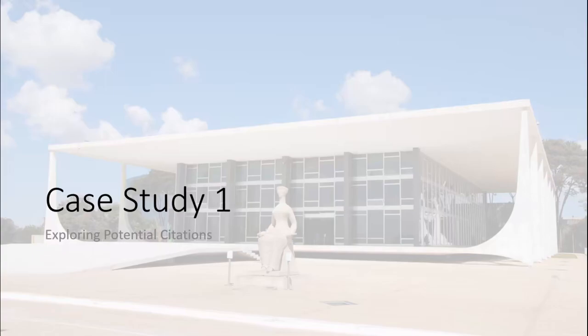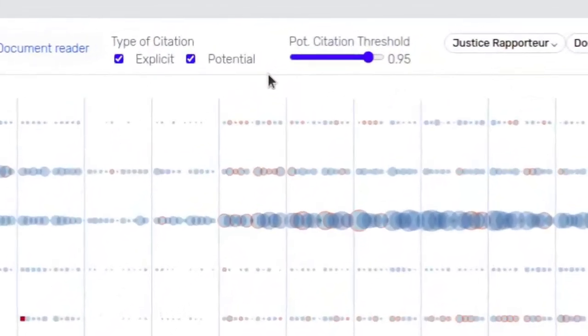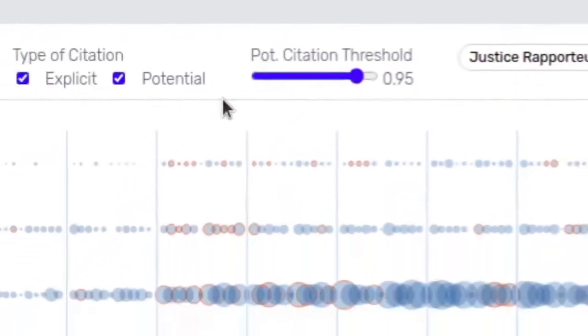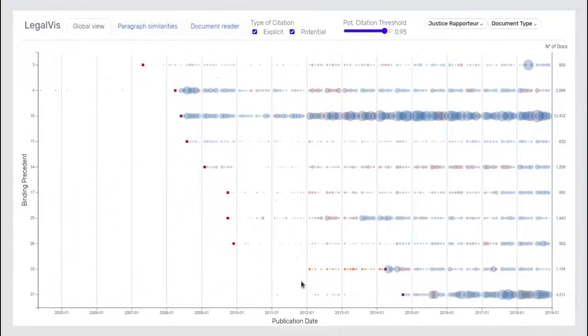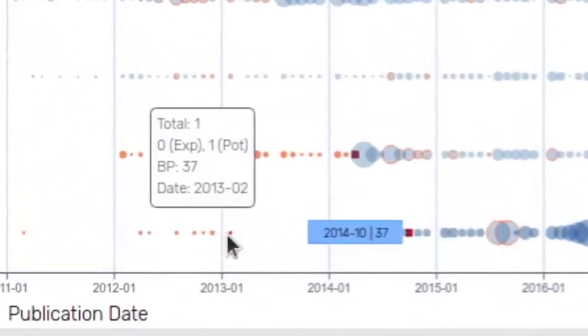Case Study 1. Exploring potential citations. In this first case study, we aim to explore potential citations to binding precedents. We will show three examples of documents with potential citations. Consider a potential citation threshold of 0.95. There exists an orange circle for BP 37 in February 2013. The tooltip shows us there exists a potential citation before the publication of the BP in October 2014.